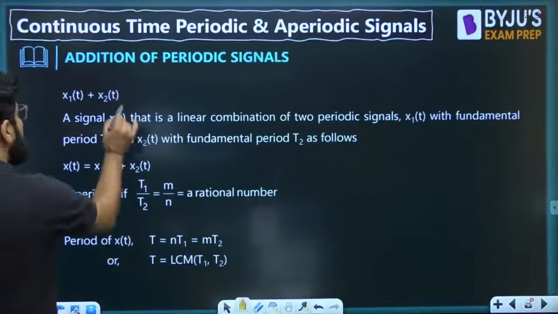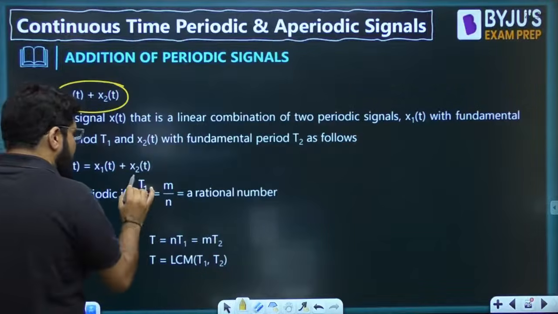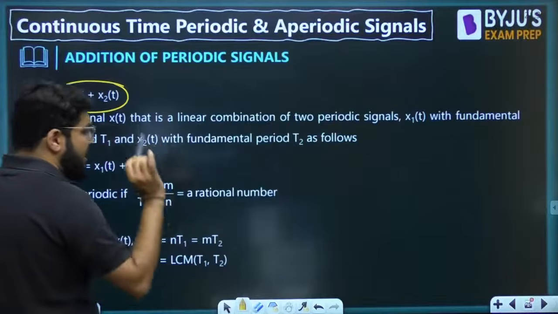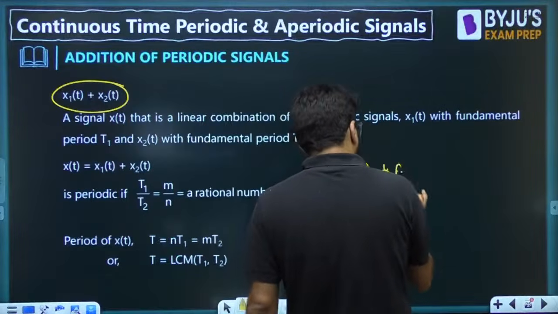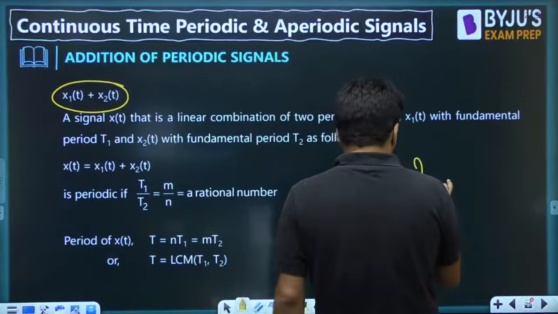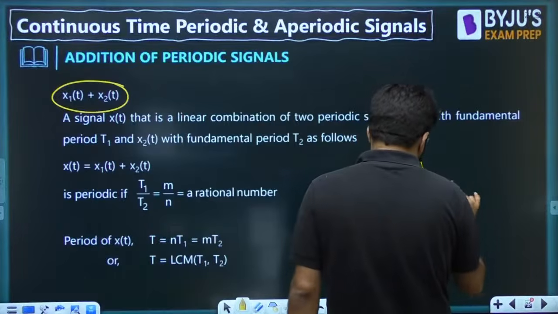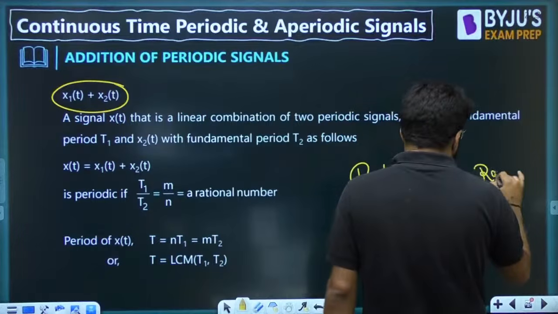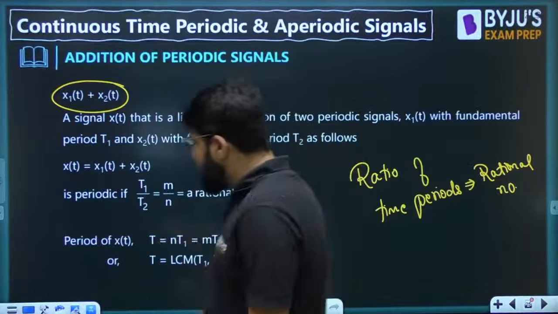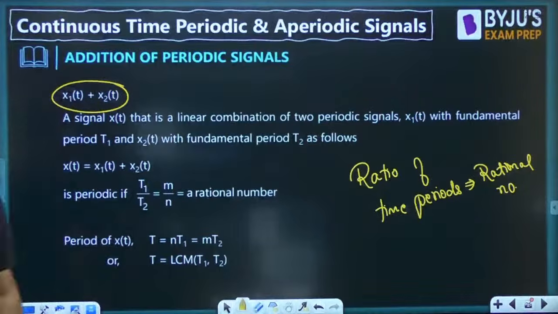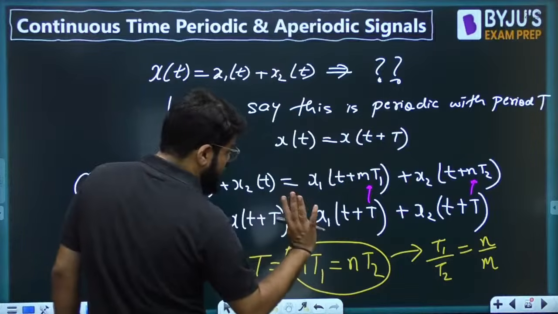The addition of two signals will be periodic if t1 by t2 is a rational number, if the ratio of their time periods is a rational number. Then what is the final time period? The final time period is mt1 or nt2, any of these.